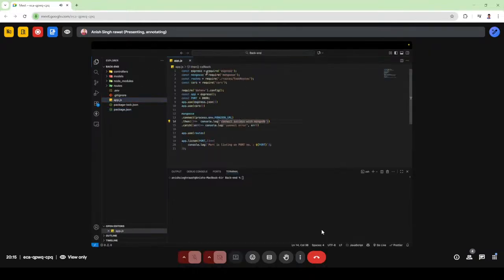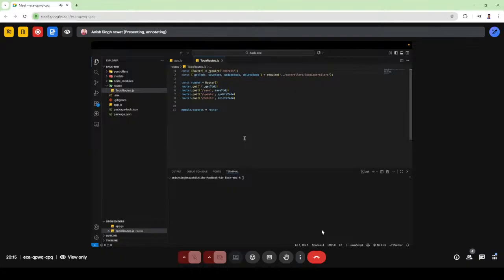Okay, let's come to line number three of the code. Here I have imported routes, the to-do's route, for adding data. What is a route? I'll explain later, but to-do is there. Now here I have also imported Express.js so that I can define the routes. This is the syntax which you have to learn, how we can create the routes. First of all, we have to extract the router from Express.js.